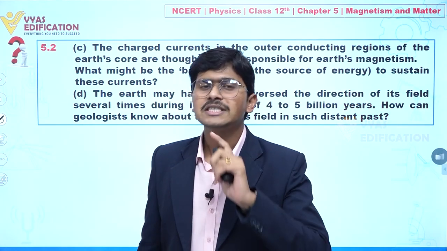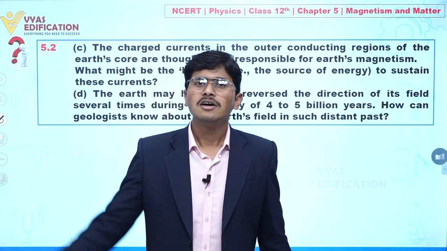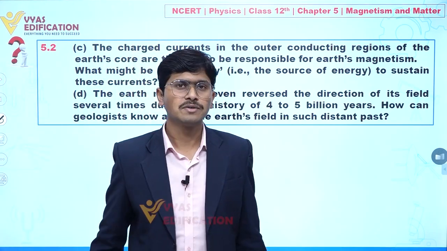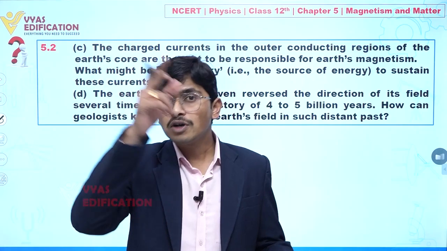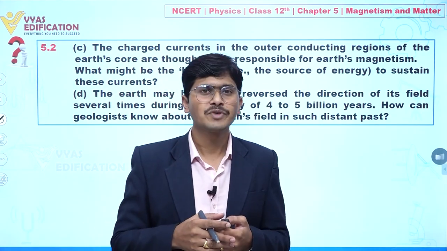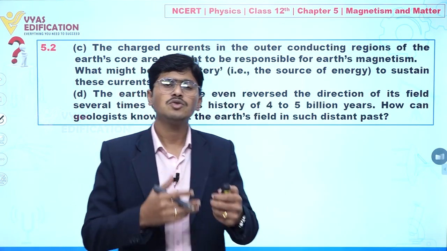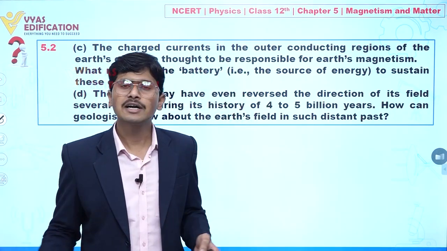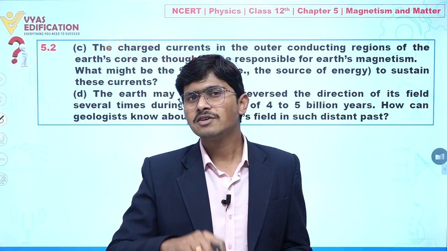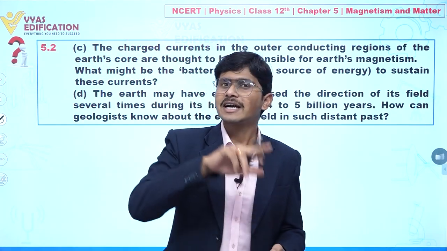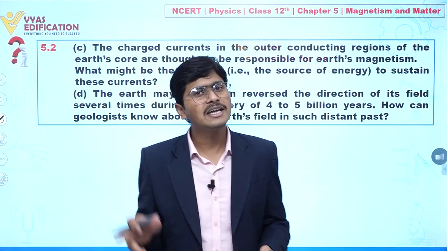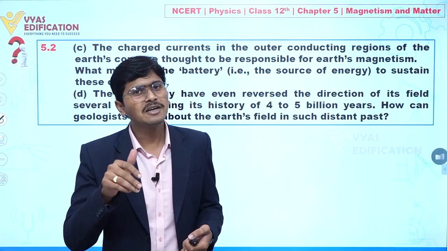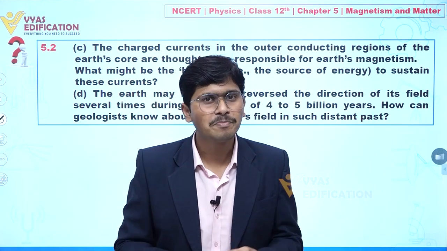But geologists assume that there is definitely a current flowing inside the earth, so we can assume that circular loop as a source of magnetism. Clear? Suppose you have a wire and a current is flowing in it. Whenever we have a current carrying wire in the form of a loop, then definitely we will find a magnetic field, and we can calculate the value of that magnetic field also.